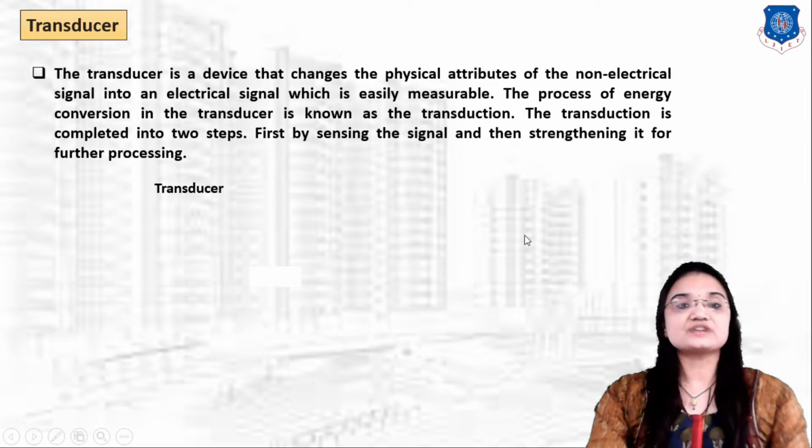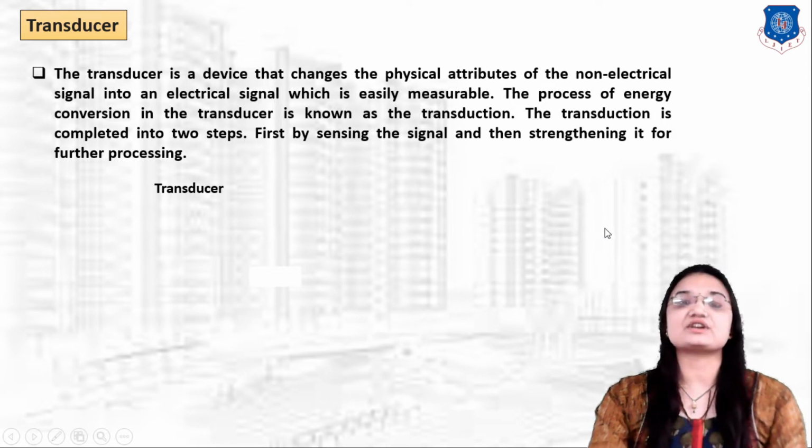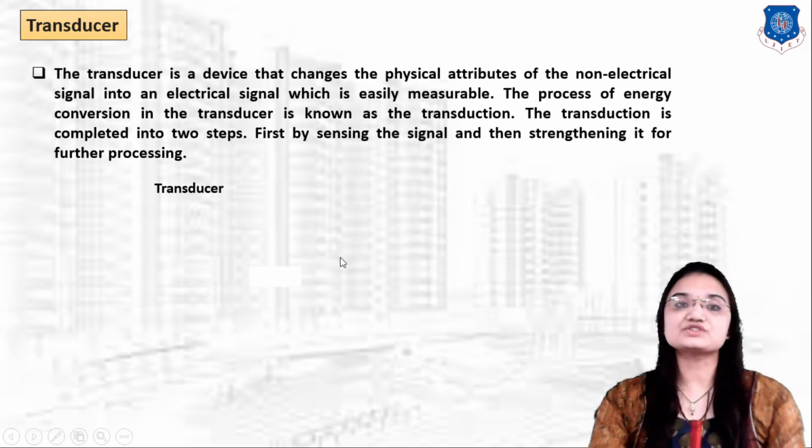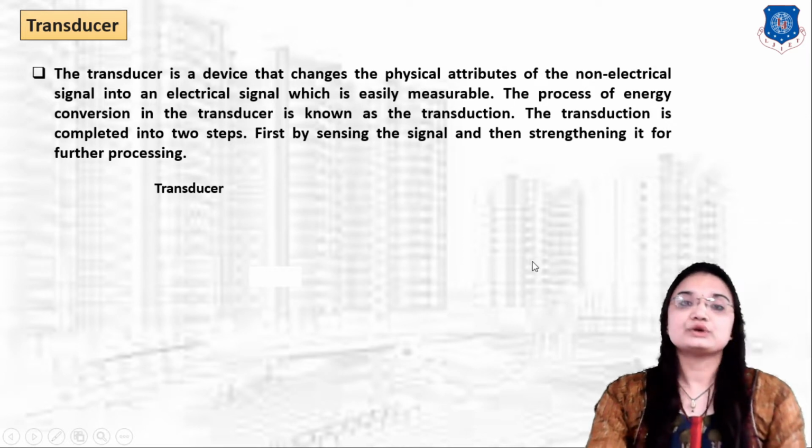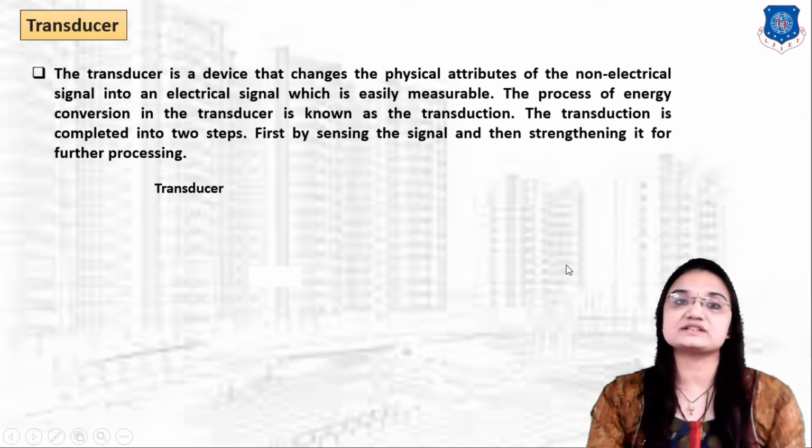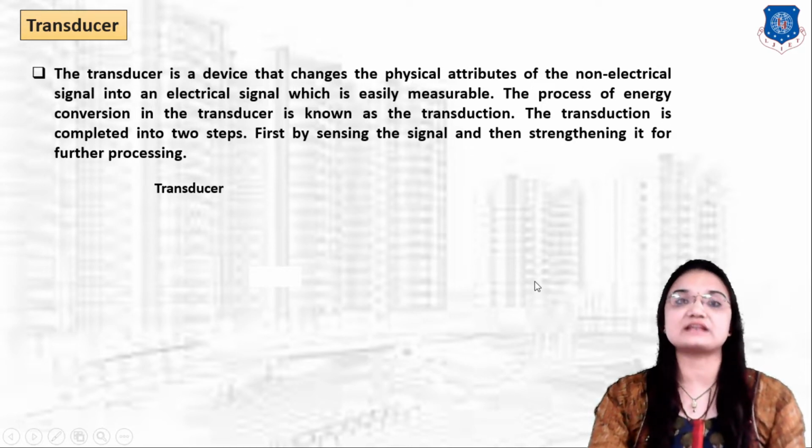Next is what is a transducer. The basic difference between a sensor and a transducer is that a sensor measures the physical quantity into a readable signal form, and a transducer is used to convert the non-electrical signal. Sometimes the output of the sensor is not in a readable signal form, that is, it is not in electrical signal form.